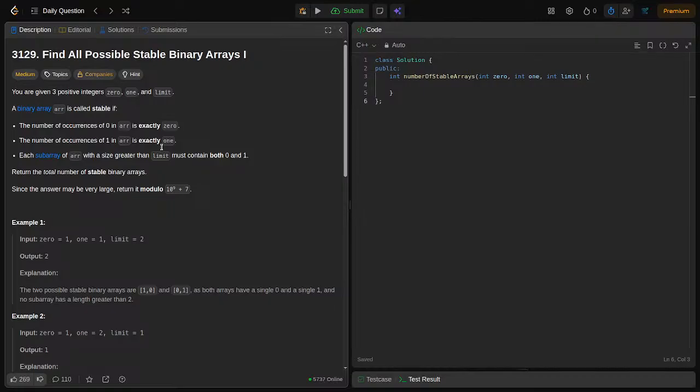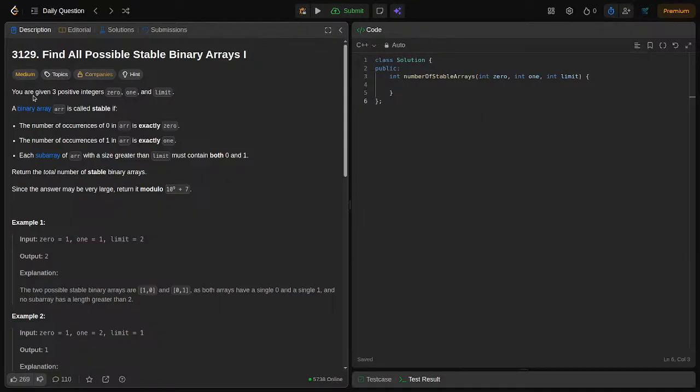So in this live we are going to see our daily challenge on Leetcode platform. So what is our Leetcode problem today? Find all possible stable binary arrays 1. This is a medium range problem. So now what we are going to see, we have our problem.